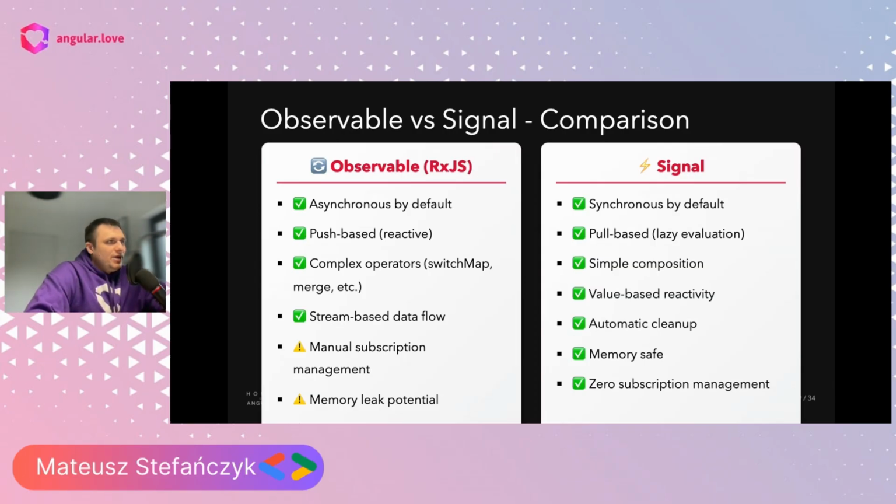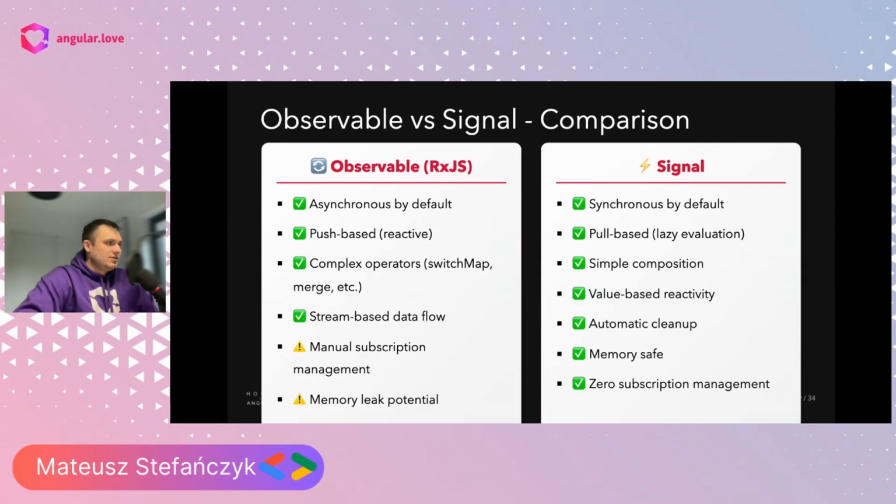We maybe don't need them for all particular cases we have in our application, but there are still cases where it's extremely tough to cover what the operators have been bringing to our programs, our applications. Where the signals are perfect for some really simple computation, recalculation, and creating one value from another.